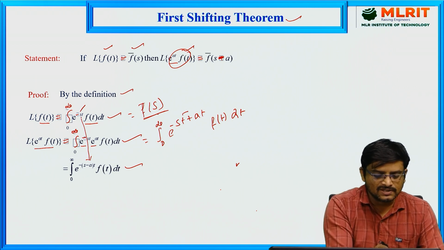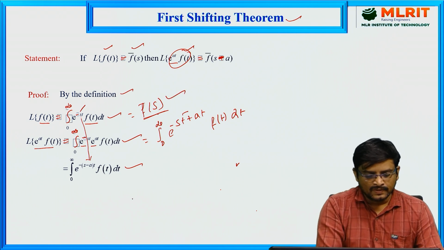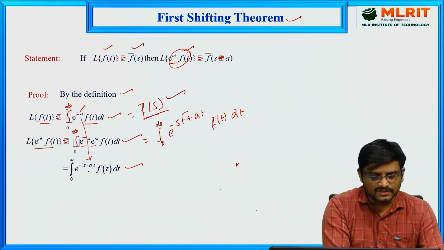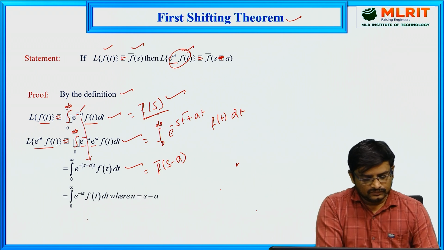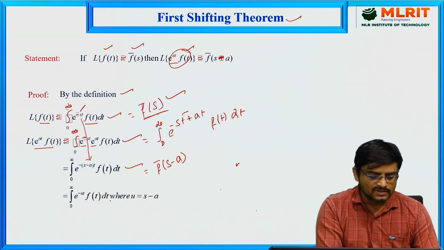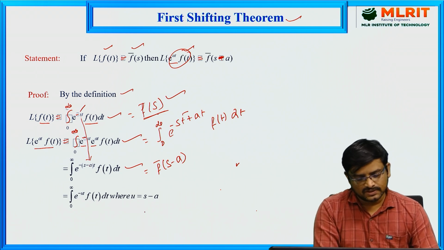If you have s here, this entire integral value we can consider as f bar of s. Now in place of s we have s minus a, so we consider this entire integral as f bar of s minus a. Or we can apply the substitution method: put u is equal to s minus a, and we take f of u, that is, f of s minus a.